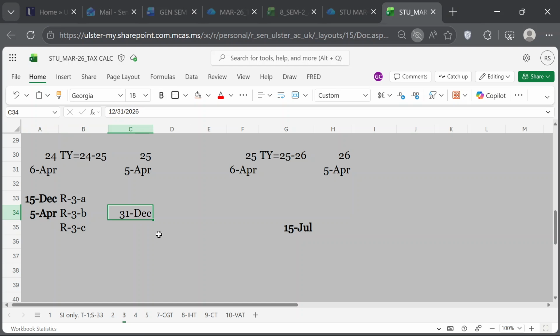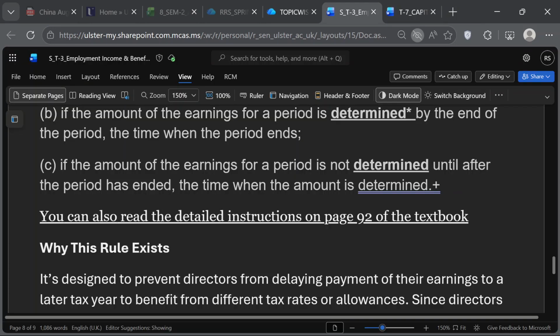In Rule 3B, what is happening is that the amount is determined. And what is the meaning of determined? I've explained it here. Determined basically means that the amount becomes clear. You read the notes carefully, you'll see I have explained everything in detail. Determined broadly means in the law that the amount becomes clear. So does the amount become clear by the end of the period?